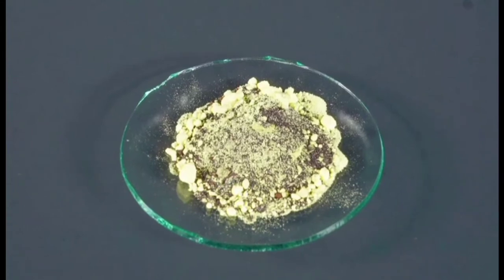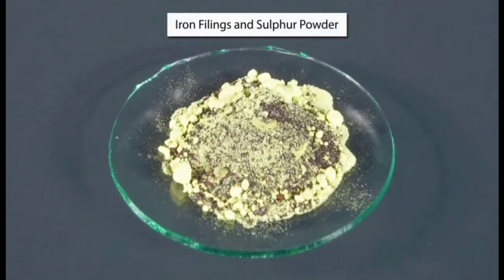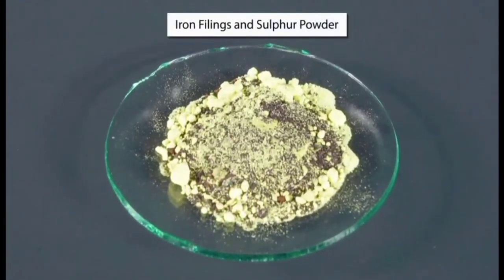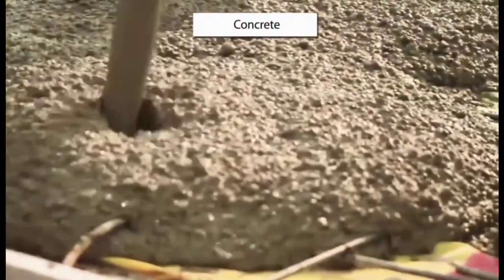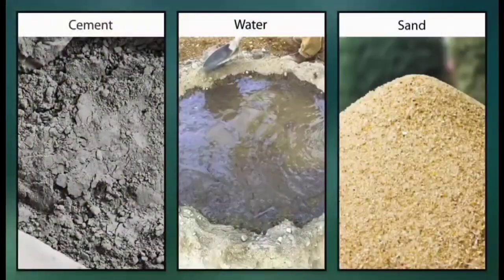Examples of heterogeneous mixtures are iron filings and sulfur powder, concrete, which is a mixture of cement, water, sand, etc.